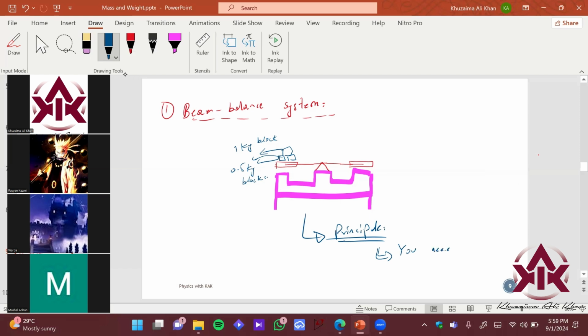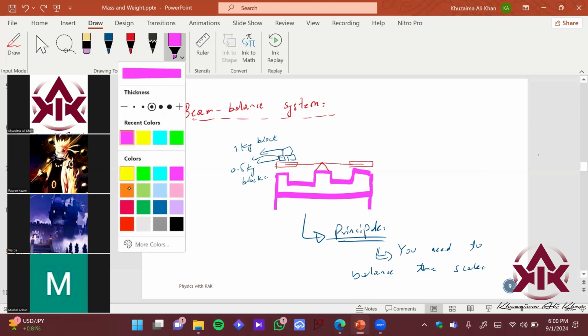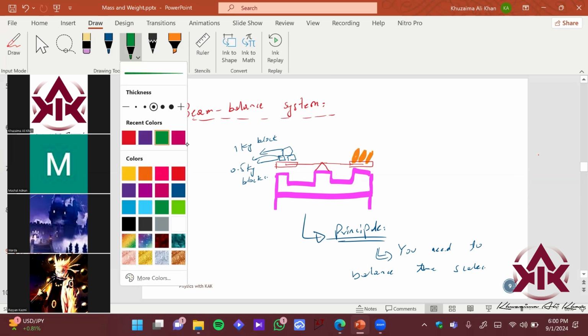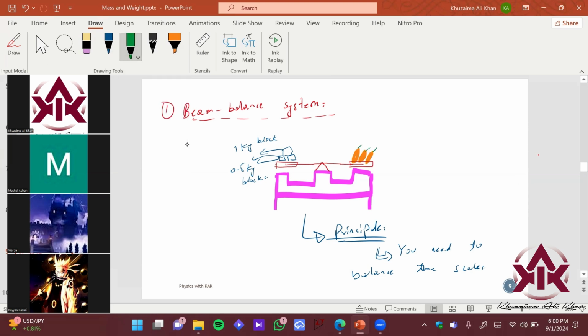You need to balance the scales, right? So they should be at a certain specific fixed height. This height should be fixed for both, this reference height. And over here you put your materials. Let's say you are buying some mangoes, so for mango I'm going to do this over here. Buying some mangoes, and let me put something green over here. That's a pretty good diagram.